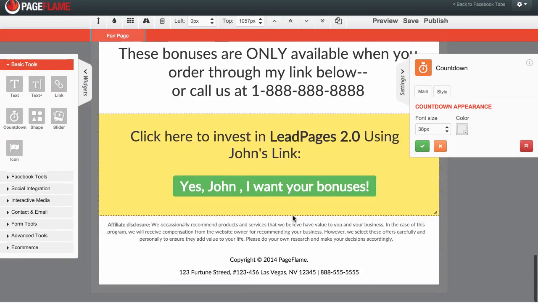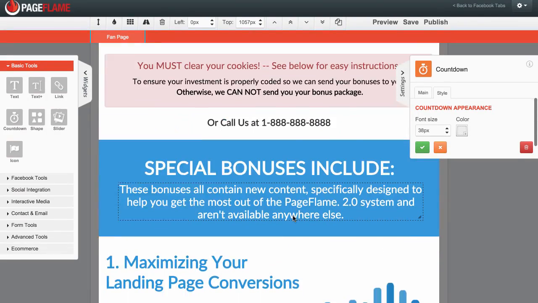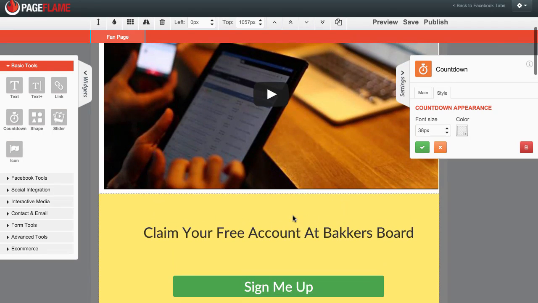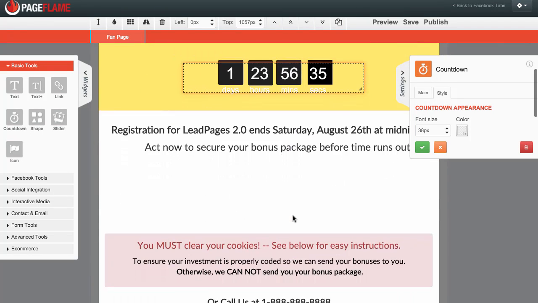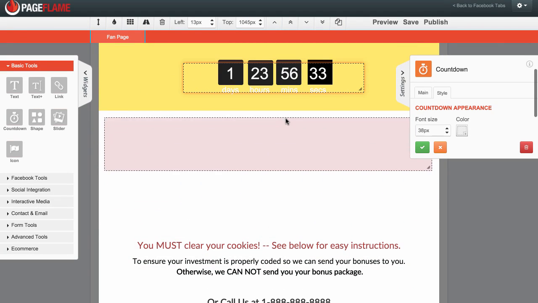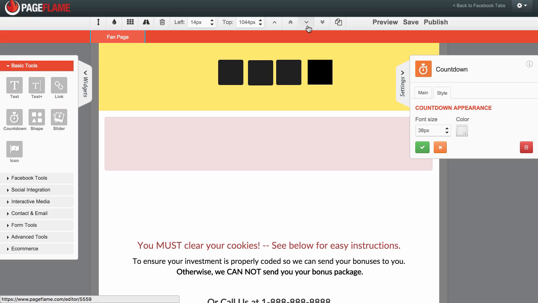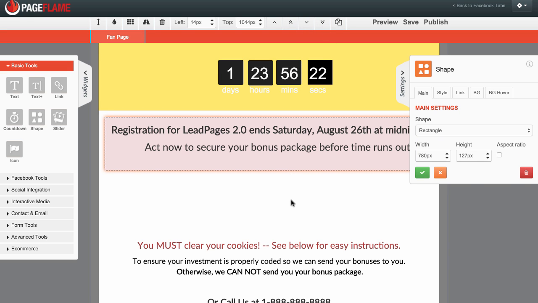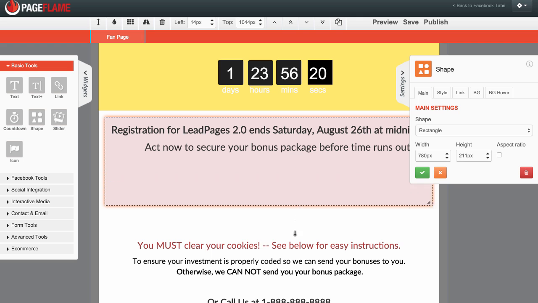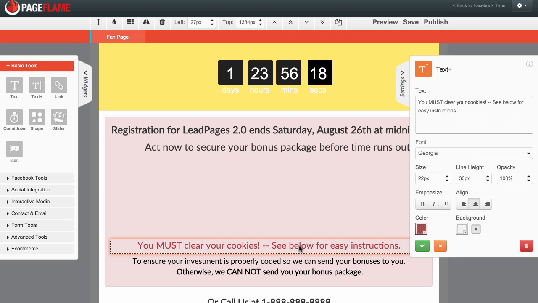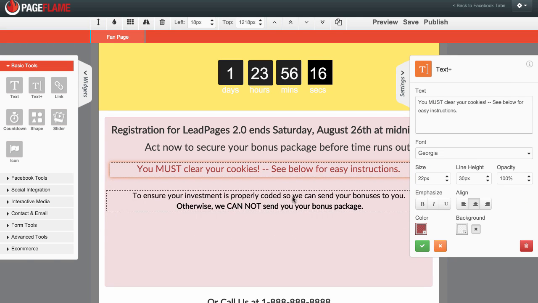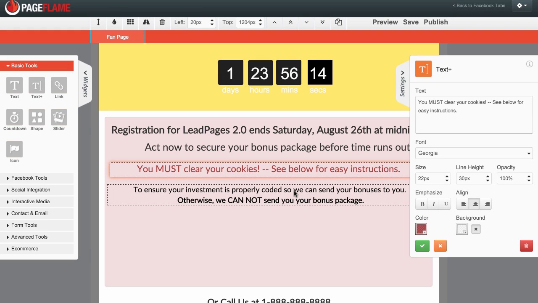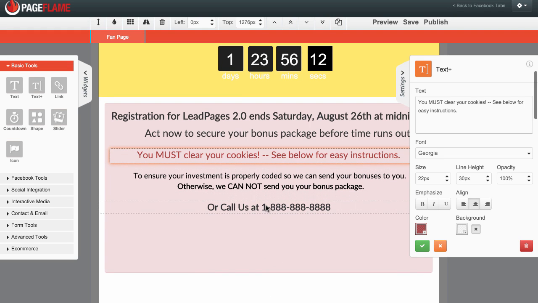Now, I'm not going to go through all of this, obviously changing all these texts, because you'll probably get really bored of seeing me doing all the editing, but you can see how easy it is. It's really quite easy to drag and drop anything with the system. Also, if you wanted to put this behind here, suddenly you wanted to adjust a few things, then you can do that. I'll just select this again, put this down, there we are, we've adjusted the look and the feel of this, we can bring this down now, we can add our text and customize it as we want. So this is a very cool, very easy to use editor for Facebook.